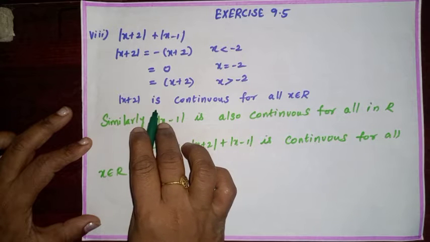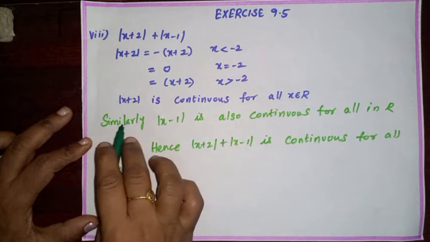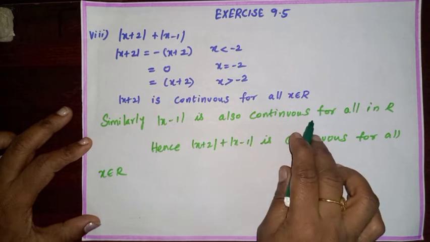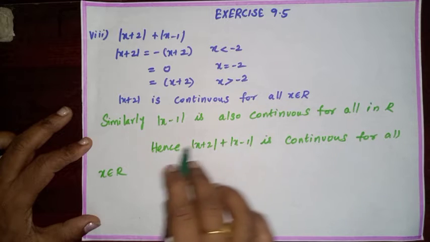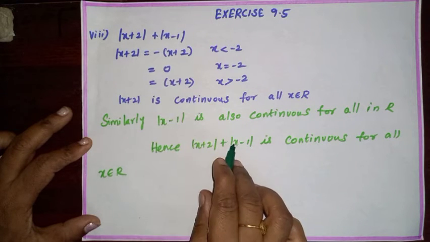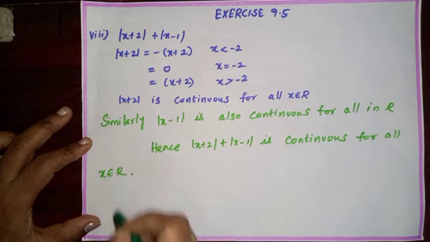Modulus of x plus 2 is continuous for all x belongs to R. Similarly, modulus of x minus 1 is also continuous for all x in R. Hence, modulus of x plus 2 plus modulus of x minus 1 is continuous for all x belongs to R.